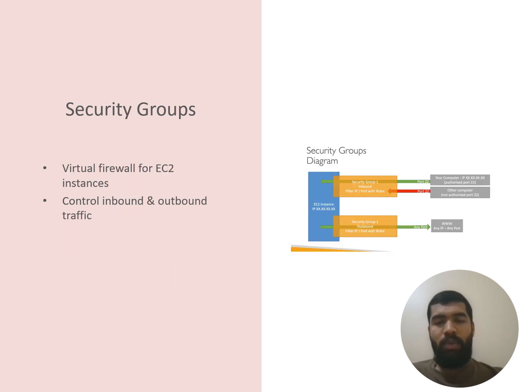So let's now talk about security groups in EC2. Security groups are virtual firewalls for EC2 instances, which control inbound and outbound traffic. It means if you allow inbound traffic on a port, let's say port 80 for HTTP, the outbound response traffic is automatically allowed regardless of outbound rules. They act as a first line of defense, controlling traffic at the instance level. You can specify allow rules based on the protocol, port, and source IP range.